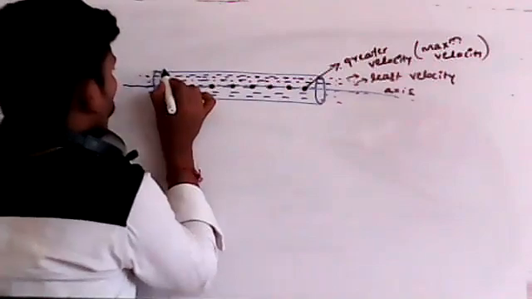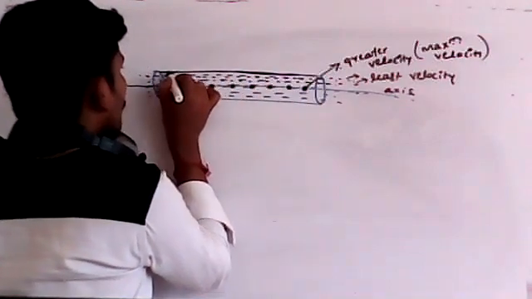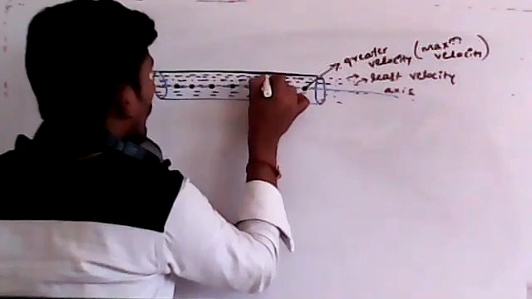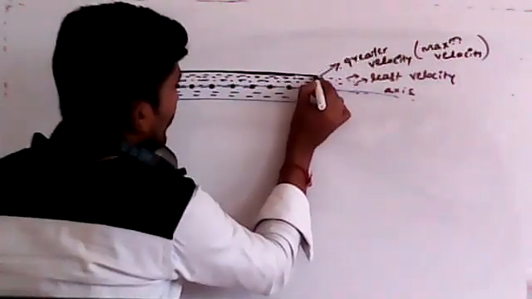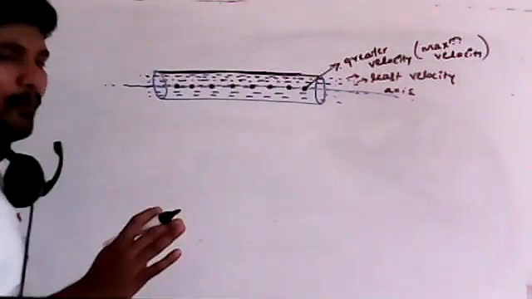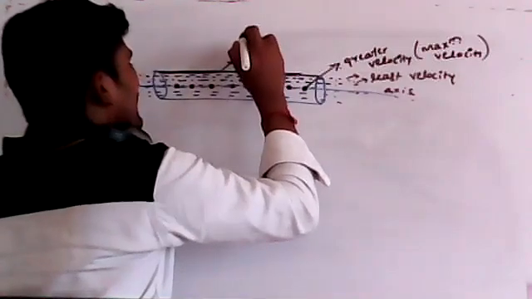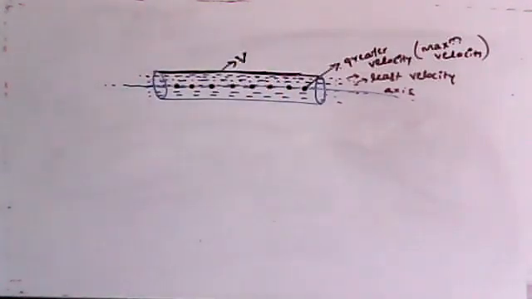But remember students, when the water molecule touches the boundary, the outer surface of this pipe, its velocity goes on decreasing. When almost the particle comes in contact with the pipe, at that condition the velocity goes on decreasing until it is negligible, and we can say it is zero.